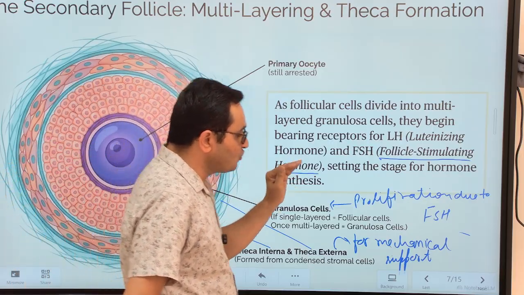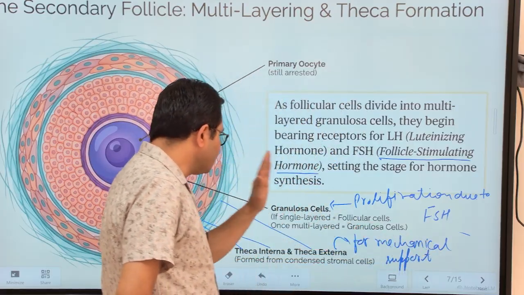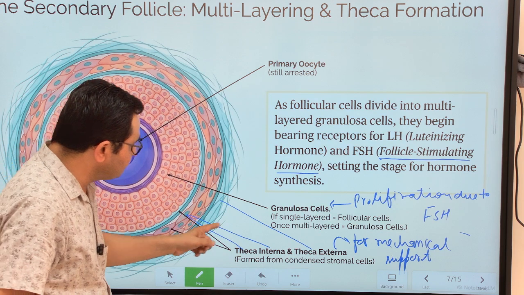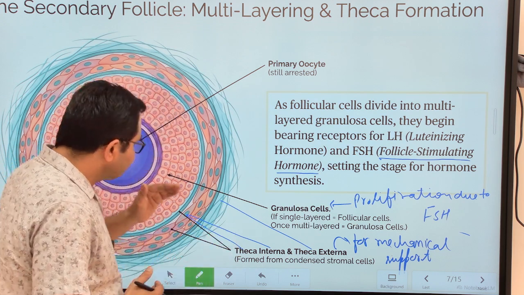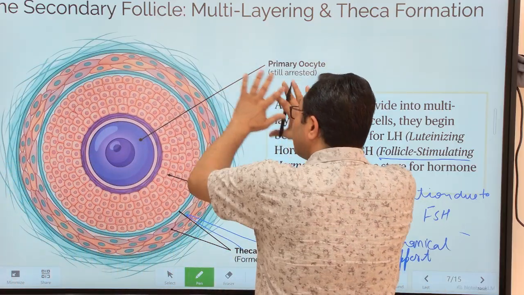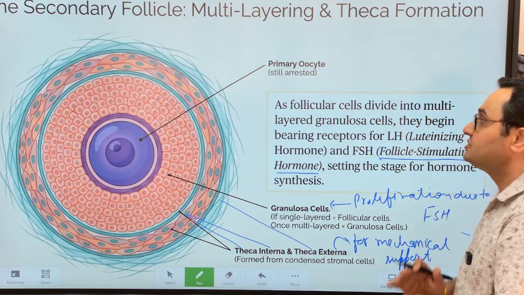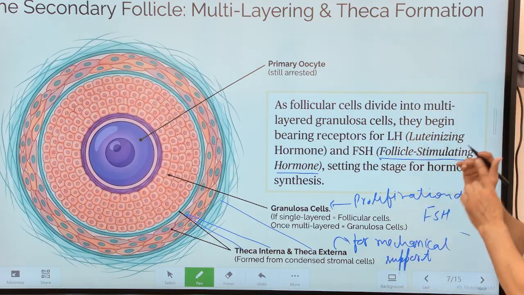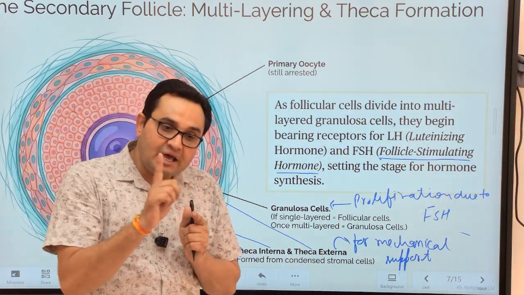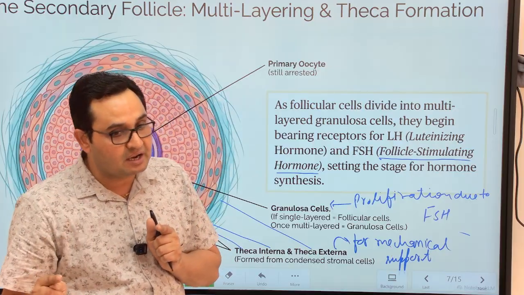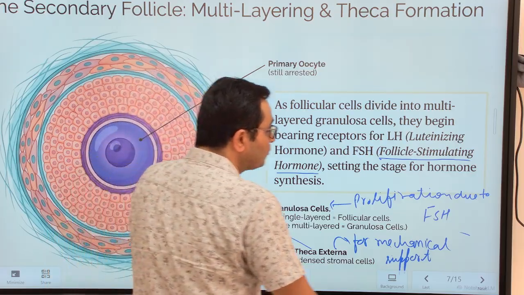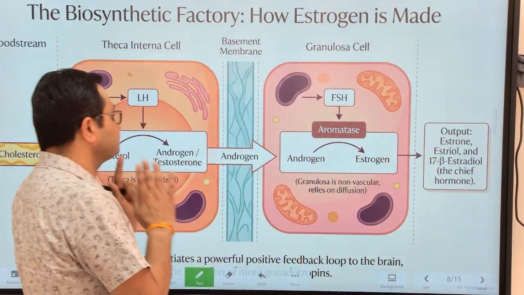Theca externa is totally for mechanical support, and it is rich in collagen fiber. While the theca interna layer, which I have shown here with blue lines, you can focus on that, has an endocrine function in a follicle. This overall follicle is called the secondary follicle. Just keep in mind, the follicle has changed from primary to secondary, but the oocyte still remains in the primary oocyte stage.